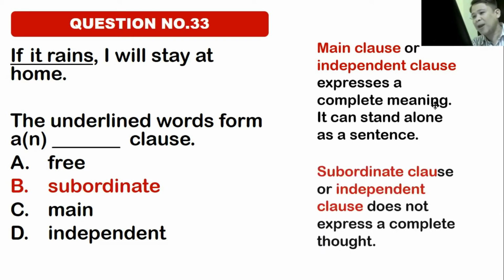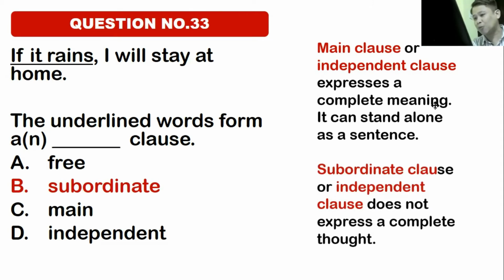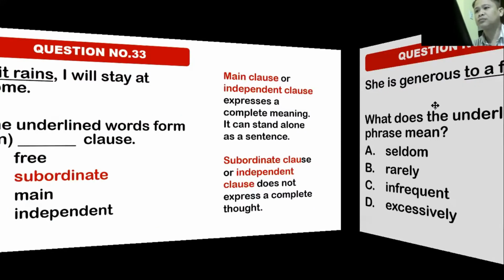And a subordinate clause or dependent clause does not express a complete thought. So which of these two clauses does not express a complete thought? If it rains, or I will stay at home? Of course, if it rains. Therefore, the answer to the question is that the underlined words, if it rains, form a subordinate clause or dependent clause.